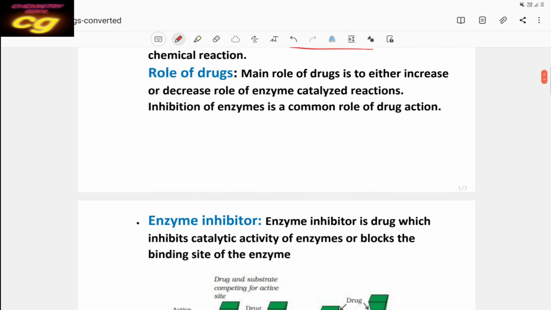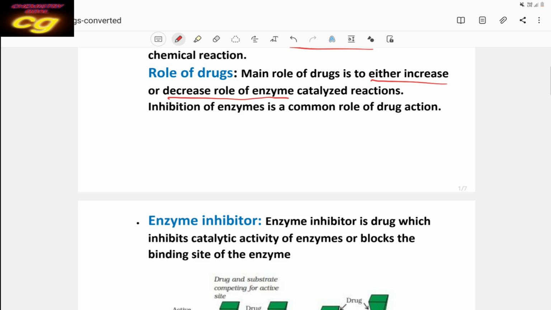The main role of drugs is to either increase or decrease the catalytic reaction of enzymes. The biochemical reactions that take place in your body, maybe digestion or other types, take place with the help of enzymes. So drugs either increase or decrease the role of enzyme biocatalytic reactions.